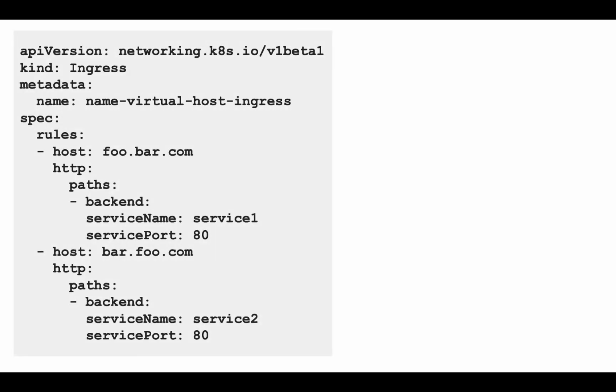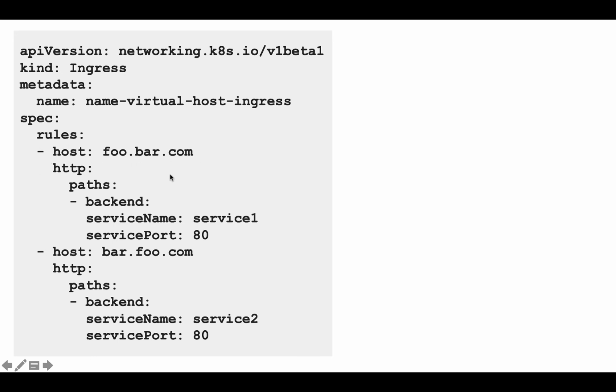Now let's see the YAML file of a typical ingress resource. So this is one of them. The API version is networking.k8s.io/v1beta1. The kind is ingress. Metadata name is pretty obvious. Then in the specification we mention the rules. So here we are saying that if the host header contains foo.bar.com, then it should take me to the service named service1 on port number 80. So that's what the first one says. So there are two rules. This is the first one and this is the second one.